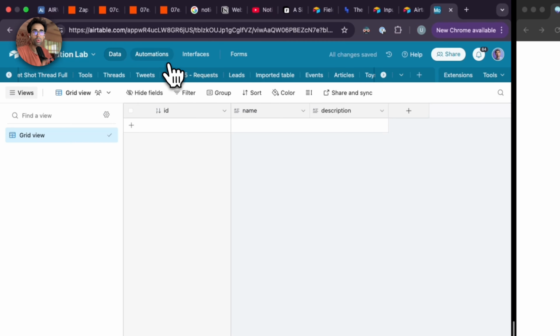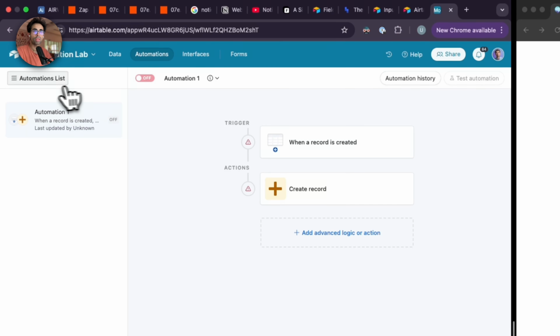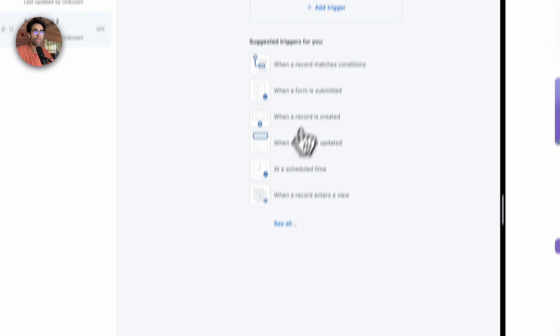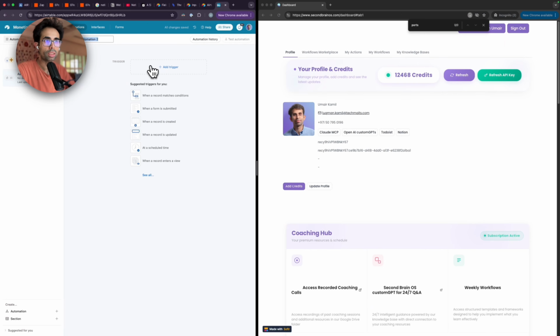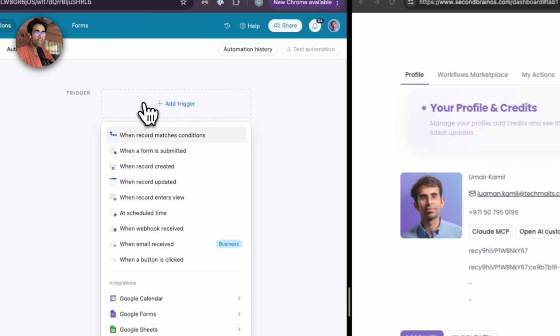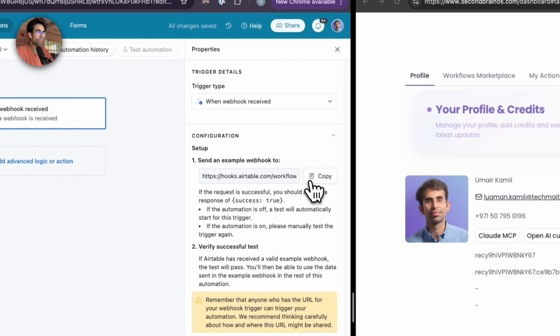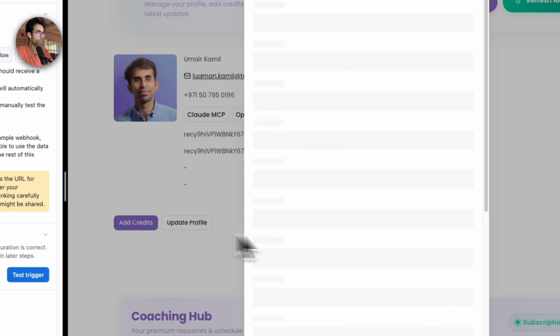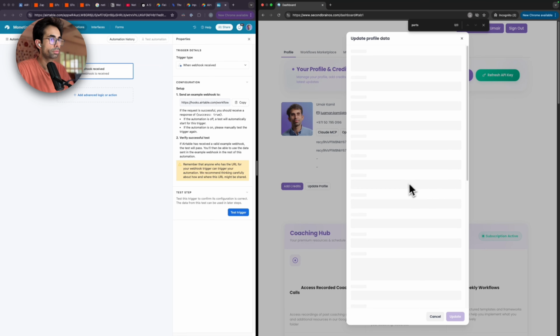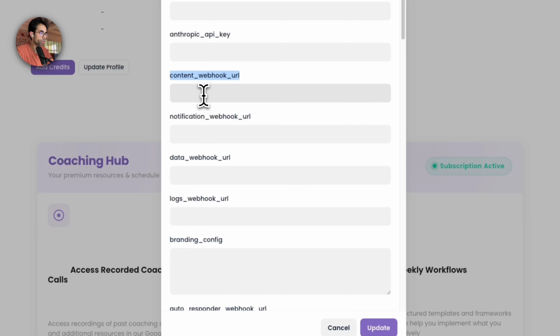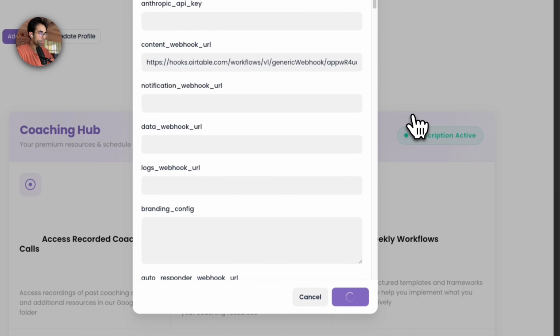Now, the hard work I've done for you. So you want to head over to automations, and over here at the bottom under create, you want to press create automation. As soon as you do, this will appear. And then you want to click this rectangular box which says add trigger and go over here to when webhook is received. And voila, you have a webhook URL just the same way you found in Zapier. Then you want to head over to your Second Brain OS dashboard and profile. And over here, you want to make sure to paste your brand new webhook URL. Again, the field was content_webhook_URL. You want to paste that and press update.